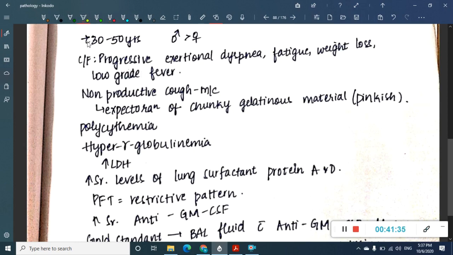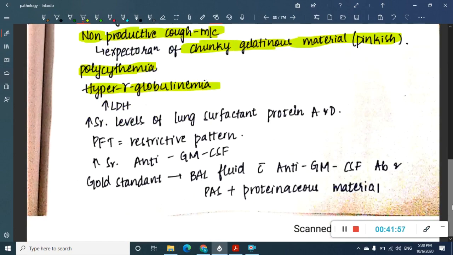Okay, one important characteristic feature is definitely there is non-productive cough, but there is expectoration of chunky gelatinous material which is pinkish in color. This expectoration is the characteristic feature of pulmonary alveolar proteinosis. You will also see presence of polycythemia, hypergammaglobulinemia and increased LDL also. There is increased serum levels of lung surfactant proteins, which are A and B.